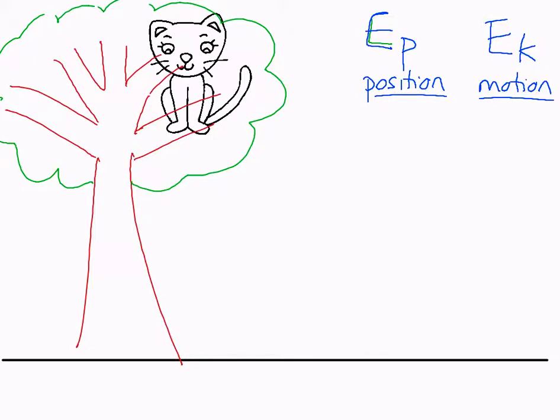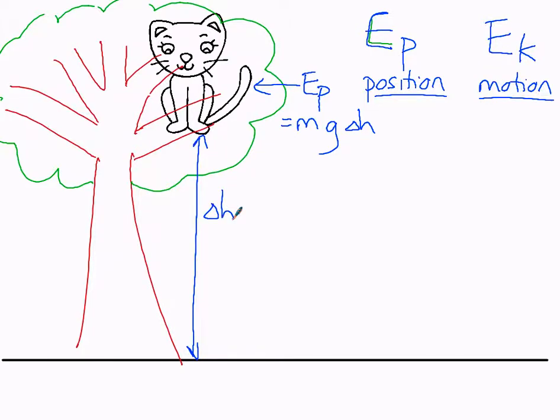So while it's high up in the tree, it will have a certain amount of potential energy. And remember, that's equal to the mass of the cat, times gravity, the strength of gravity, which is 10 in our case, times the height that it is above the ground, the height of the tree, or where it is in the tree.